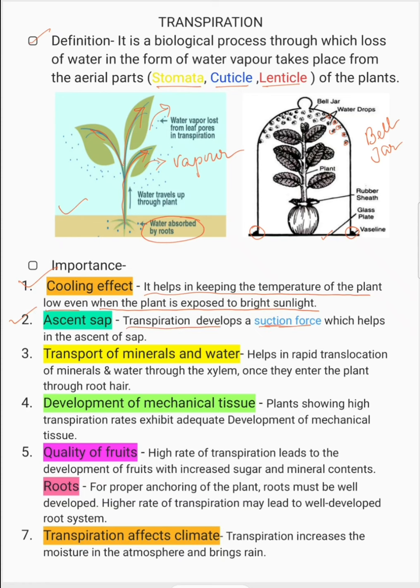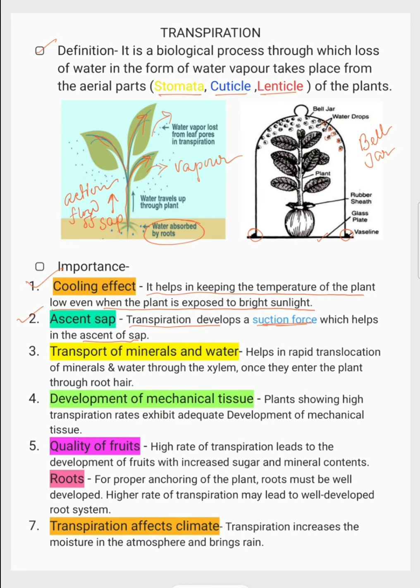Next, ascent of sap. Transpiration develops a suction force which helps in the ascent of sap. So what is ascent of sap? It is the flow of sap against gravity. Sap means the water mixed with minerals that has been absorbed by the roots. As the plant loses water in the form of water vapor, a greater demand for water is generated in the roots, creating a suction force which pulls the water up against gravity to the leaves.